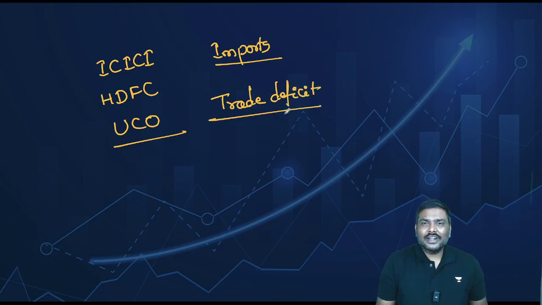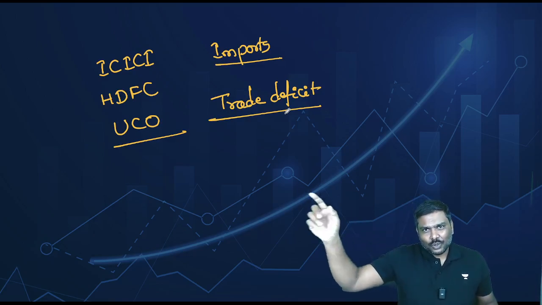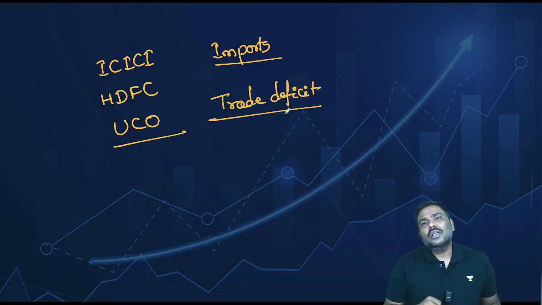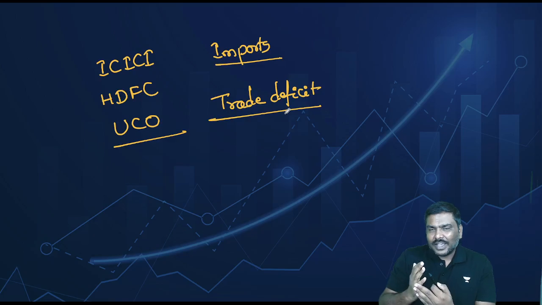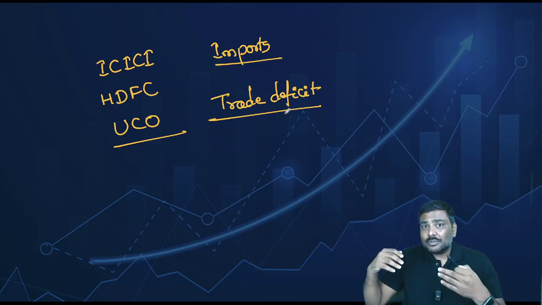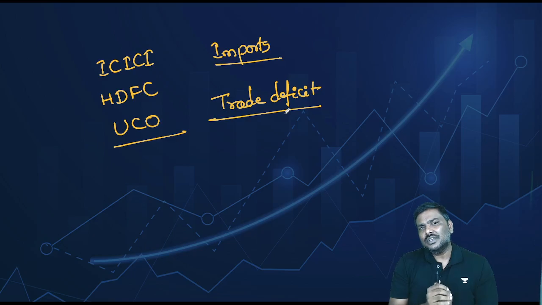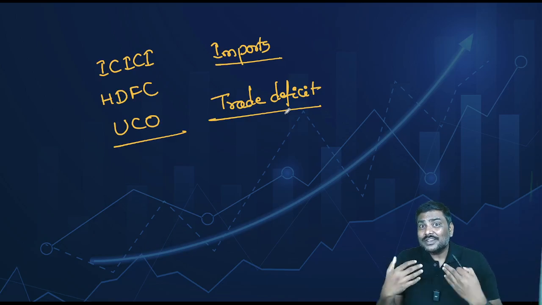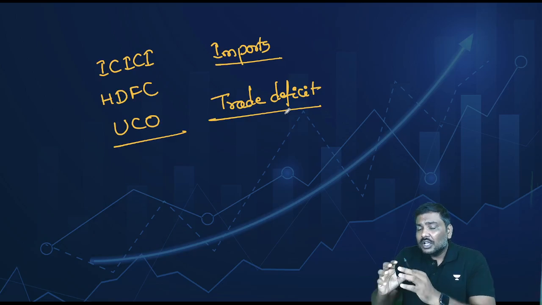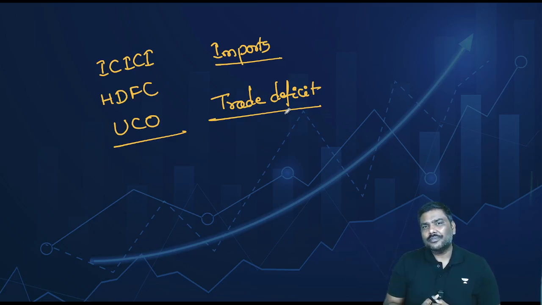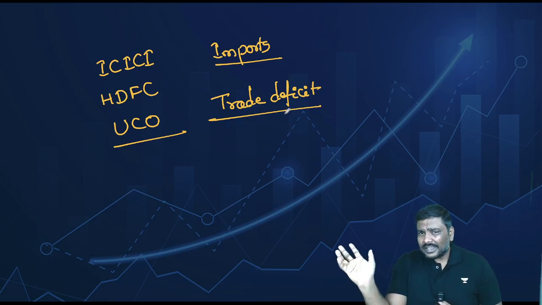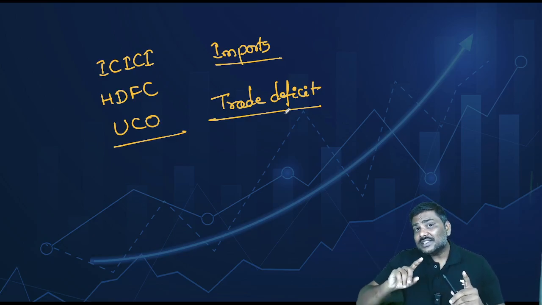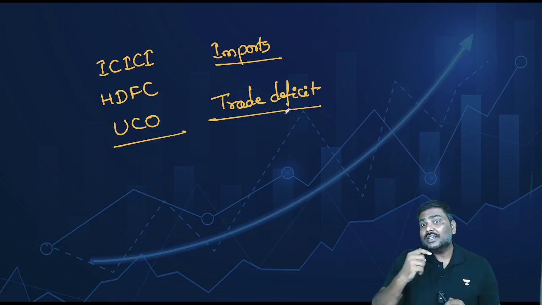And when you have a trade deficit, it simply means you'll have to pay additional money to the other country. Now, because it is Russia and we are not allowed to settle the transaction in dollars because of the sanctions, they have opened nostro accounts in Indian banks. Now, this additional rupees, because of India's trade deficit, was lying simply sitting idle in these accounts. And this was raised as a concern by Russian counterparts.